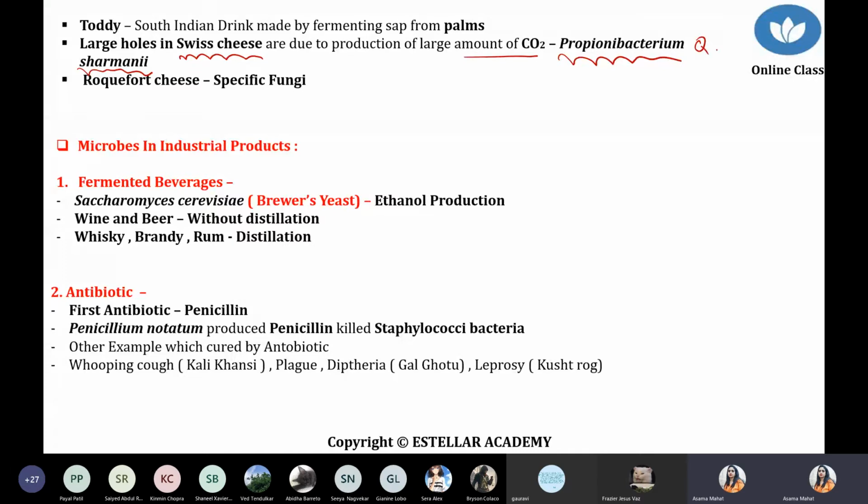The last example: bacteria can produce cheese, but some specific type of fungus can also produce cheese, and that cheese is Roquefort cheese. Roquefort cheese is produced by fungus. For Swiss cheese, large size pore, produced by bacteria, the name of the bacteria is Propionibacterium shermanii. The second example is Roquefort cheese, a specific type of cheese which is produced by fungus.